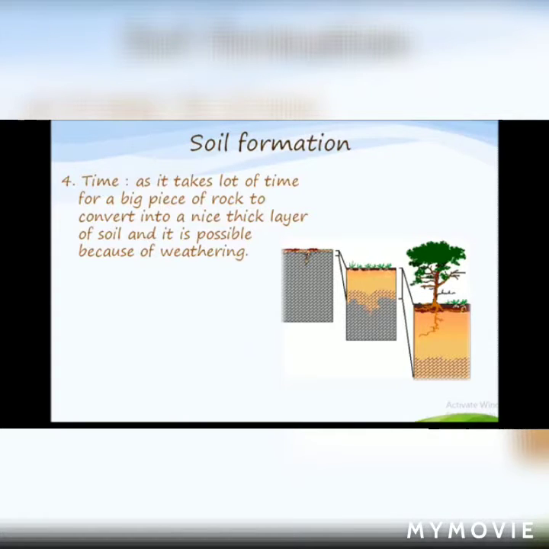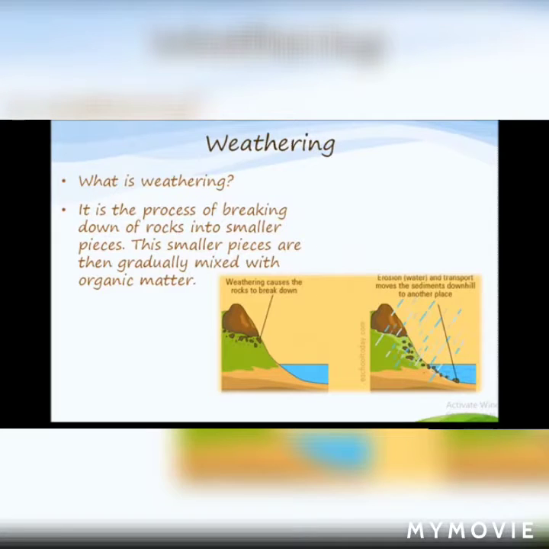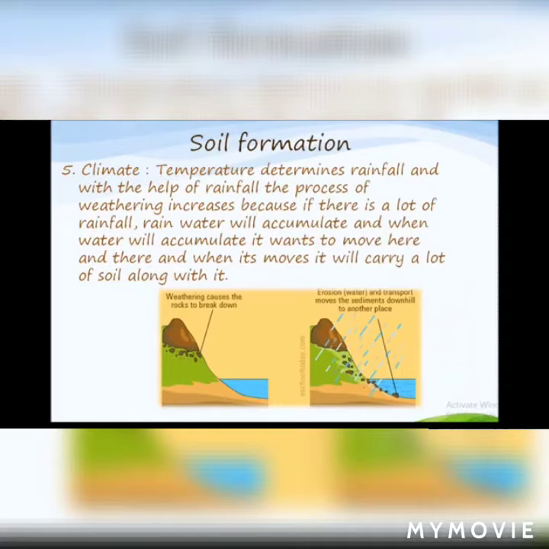And now, what is weathering? It is the process of breaking down of rocks into smaller pieces. These smaller pieces are then gradually mixed with organic matter. The last factor is the climate. Temperature determines rainfall, and with the help of rainfall, the process of weathering increases, because if there is a lot of rainfall, rainwater will accumulate, and when water accumulates, it wants to move here and there, and when it moves, it will carry a lot of soil along with it. So, this was all about factors that affect soil formation.